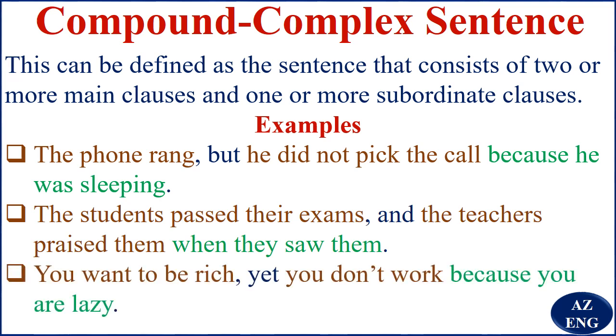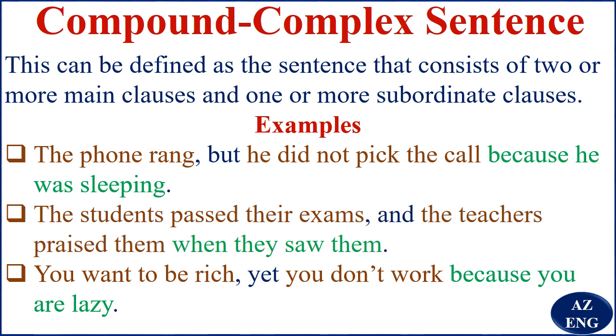You want to be rich, yet you don't work because you are lazy. "You want to be rich" is an independent clause, "yet" is a coordinating conjunction. "You don't work" is an independent clause. "Because you are lazy" is a subordinate clause. So you've got an independent clause and another independent clause, and the last is a subordinate clause. So you have a compound complex sentence. I hope it's not difficult to understand.